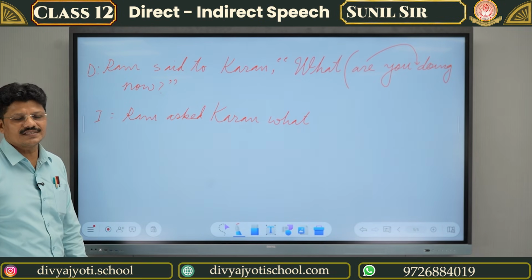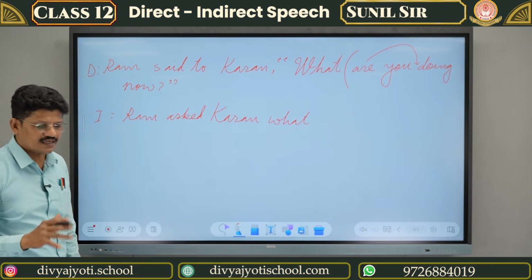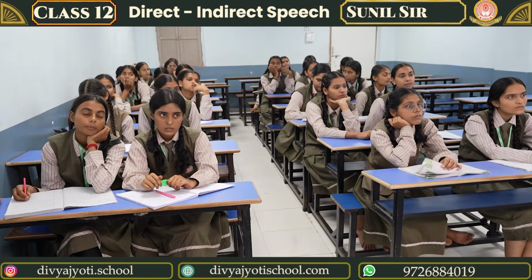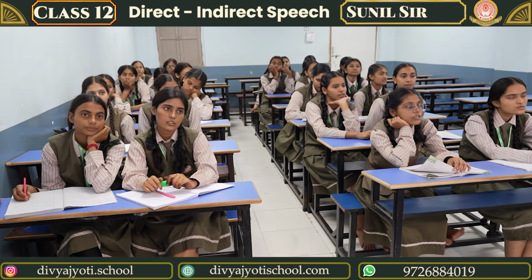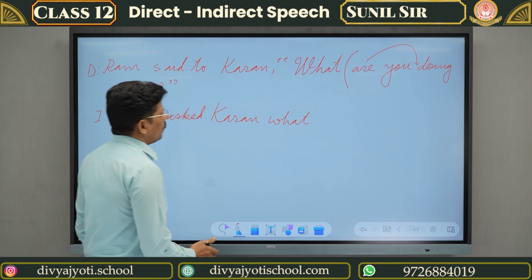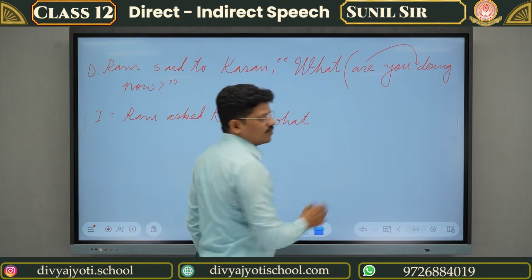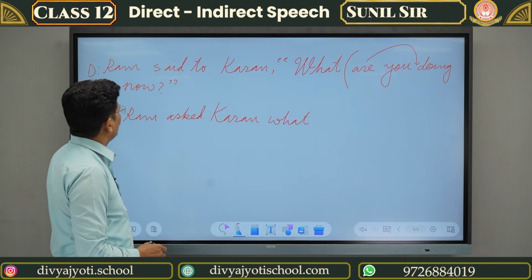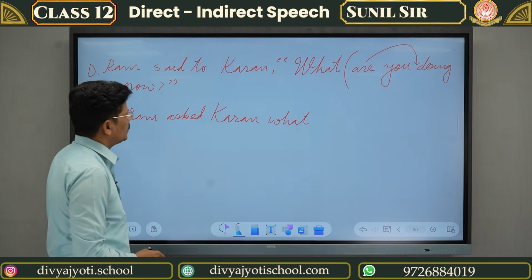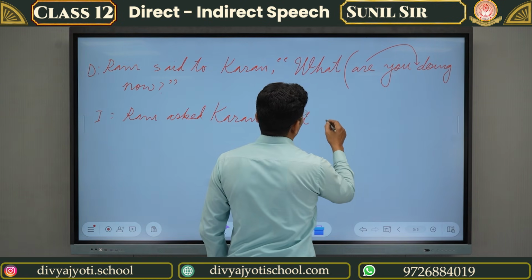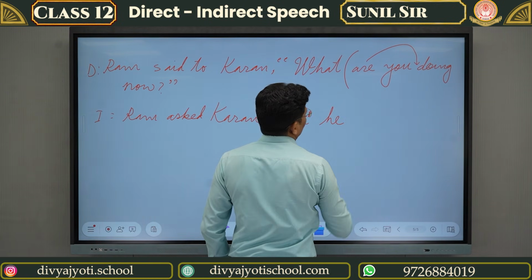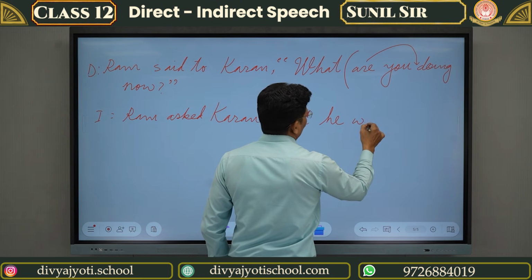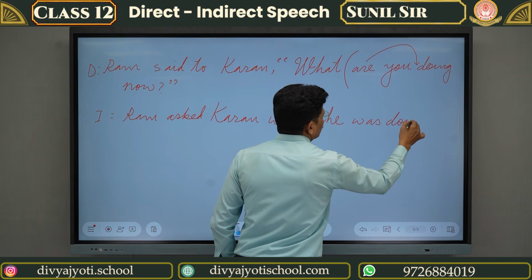Which tense is this? This is present continuous tense. Present continuous tense changes into past continuous tense. Now "you" is used for whom? Ram said to Karan, "are you". So it is used for Karan. So we will use "he". He was doing.